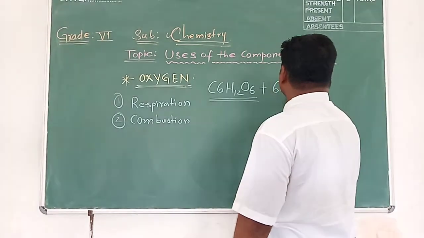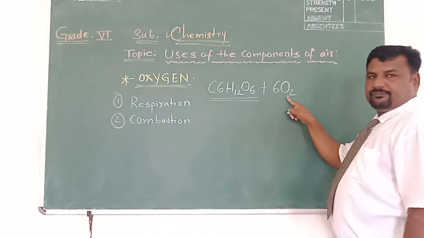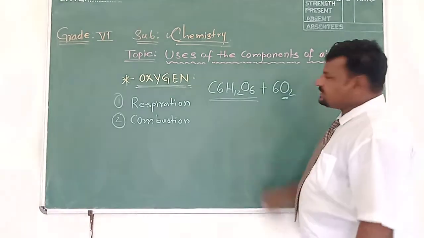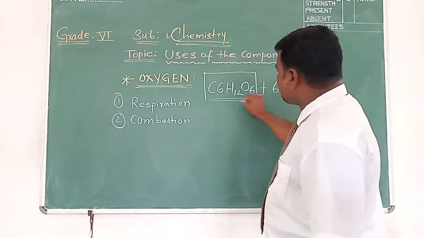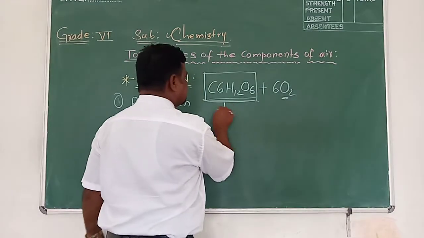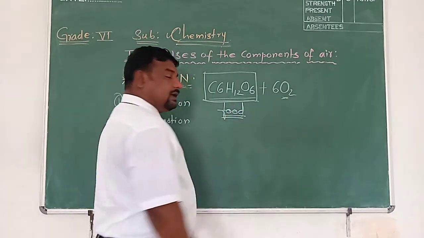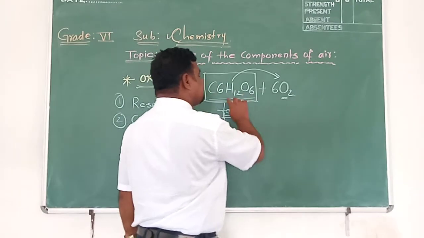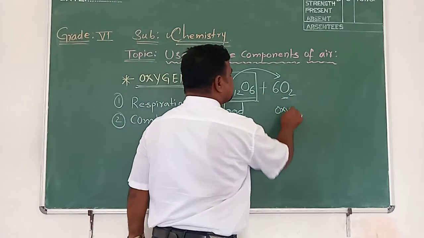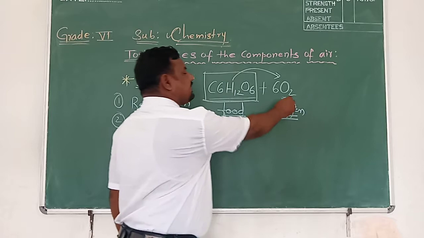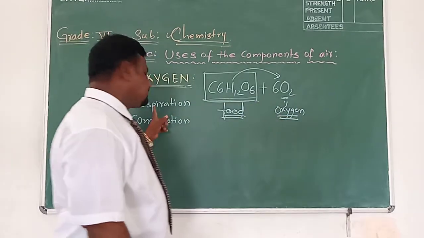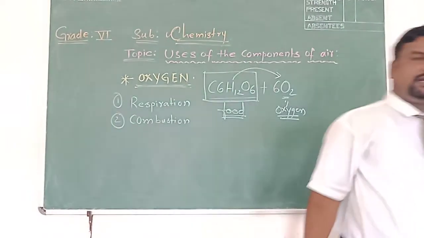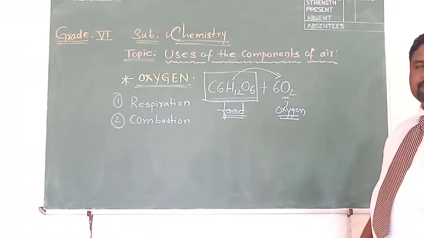Oxygen is needed. O2 is the molecular formula of oxygen. How many molecules of oxygen are needed? 6 molecules. C6H12O6 is glucose, or you can say this is the food taken by an organism. The food taken by the organism gets oxidized with the help of oxygen, which the organism takes in during this process. Therefore, we say that respiration is a process defined as oxidation of food and release of energy.